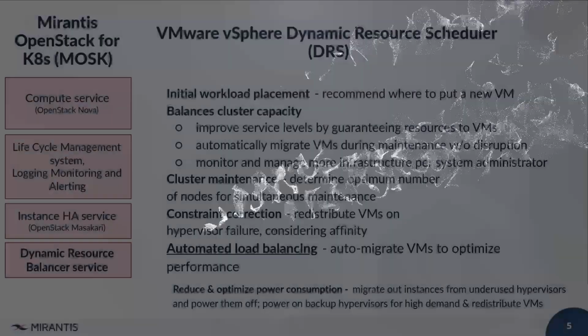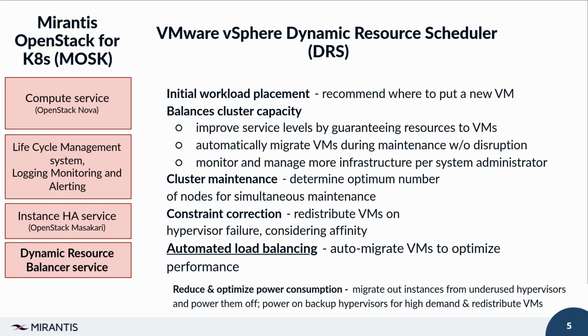Mirantis OpenStack for Kubernetes, or MOSK as we call it, has a lot of components because it's built from OpenStack, which also has a lot of components in it, and every component is playing its own function or service. While DRS in VMware is rather a monolithic thing, which is a big, so to say, combine, which does a lot of different functions at the same time. But still, the functional parity between these two solutions, we believe, is like 99% there with the introduction of our new dynamic resource balancer service.